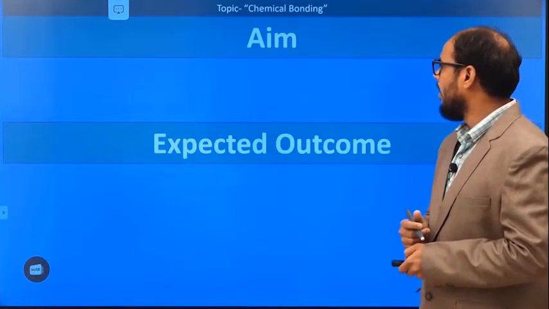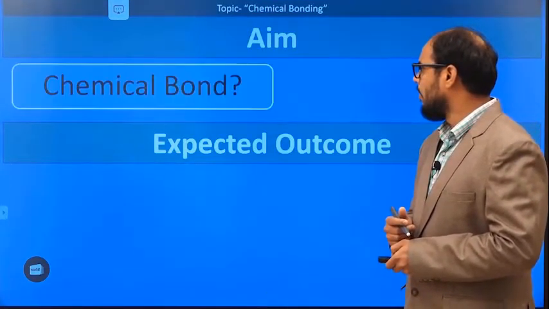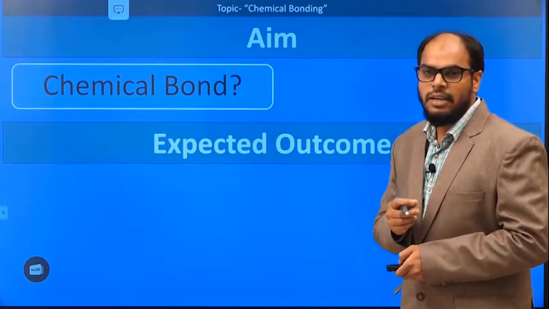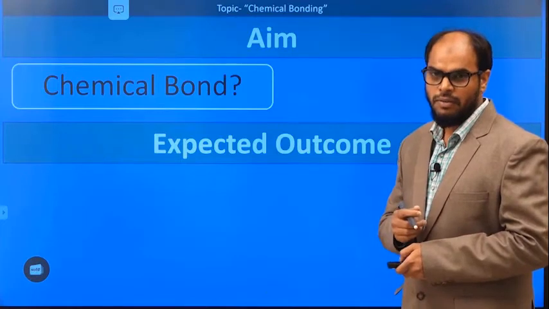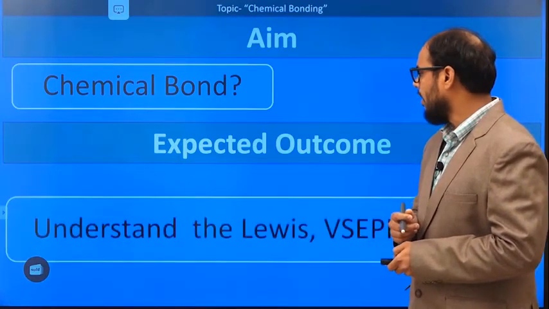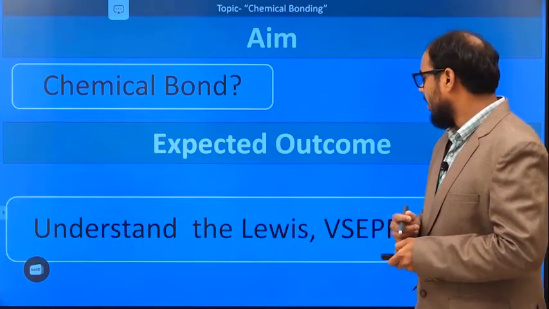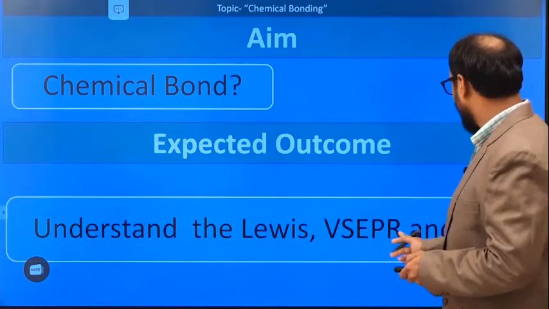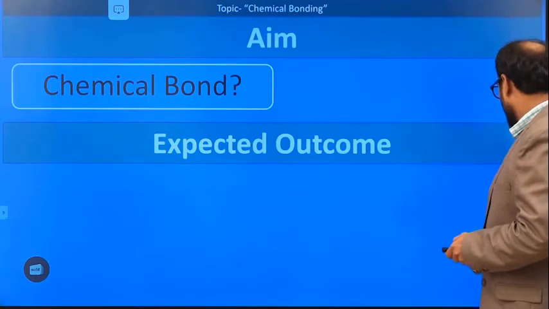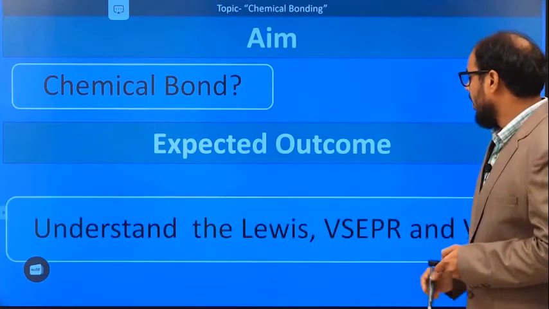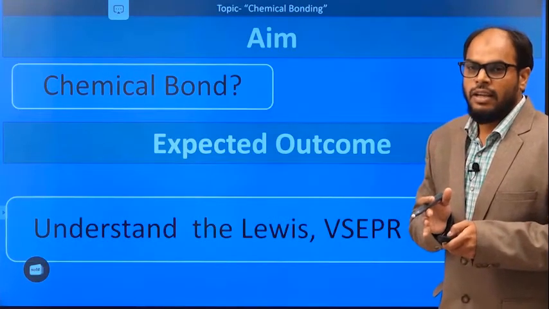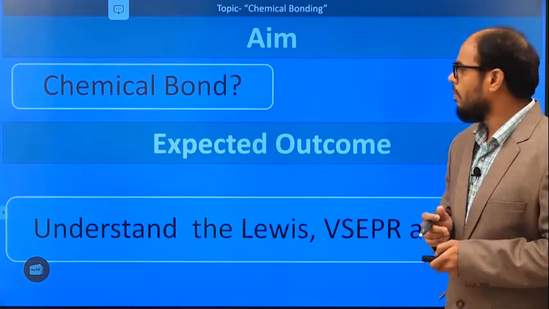But before that, let me talk about the aim of this video lecture. I will be telling you about the basic meaning of a chemical bond, and from this video lecture we will try to understand the primitive theories, that is the Lewis theory, the VSEPR theory, and the valence bond theory, which were the basic theories to understand the structure of any chemical compound.